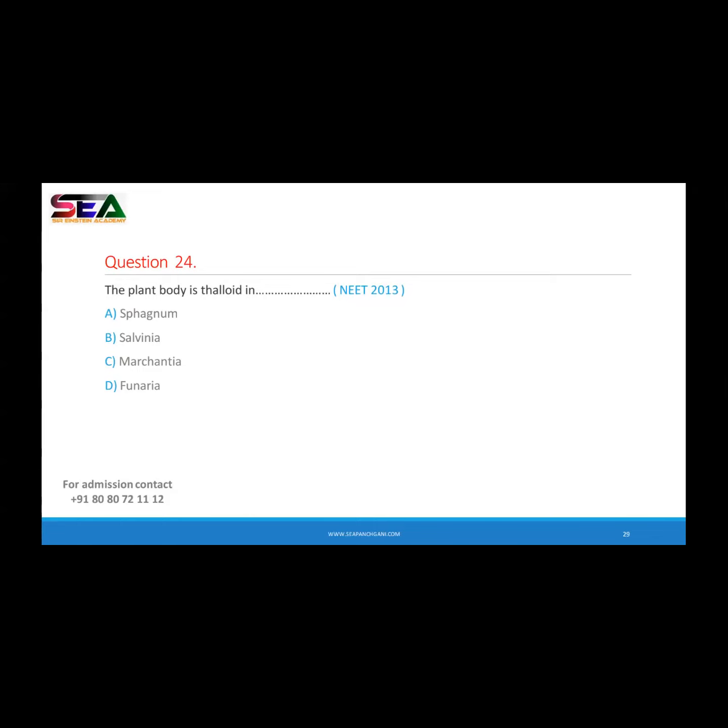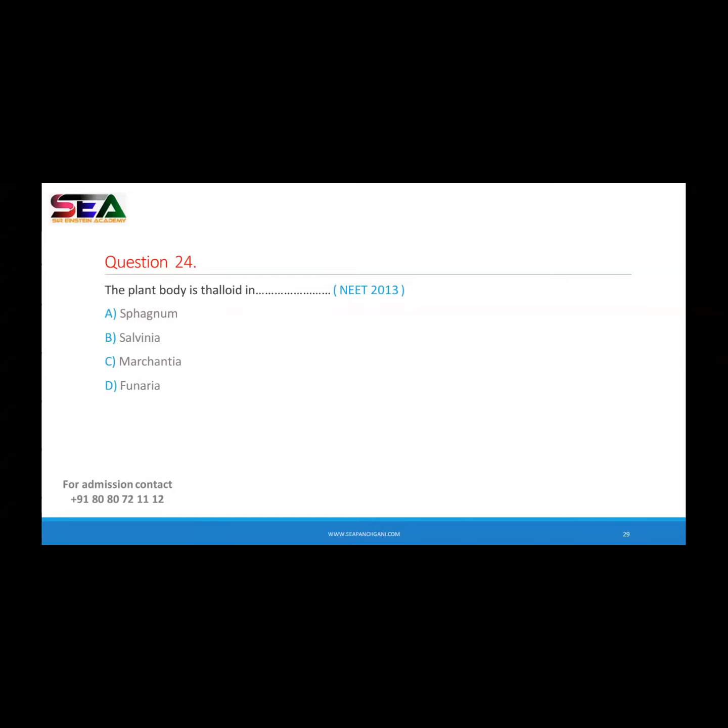First, what is the meaning of thalloid? In the first session only, I explained to you about thalloid. Thalloid means what? The plant body is thalloid in. Right, absolutely correct. It's a completely flat, thallus-like structure. That is a thalloid body.